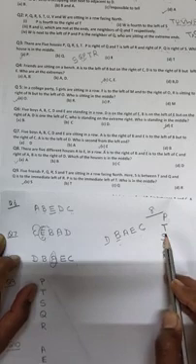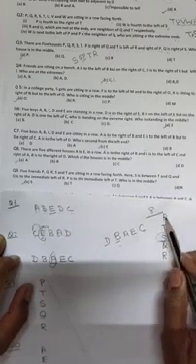Now who is in the middle? S is in the middle. This is the sequence: P, T, S, Q, R. So S is in the middle. Now see question number 10. This is the last question of this assignment.